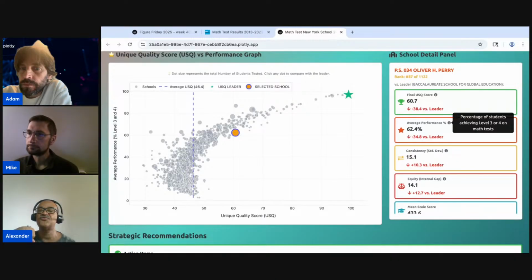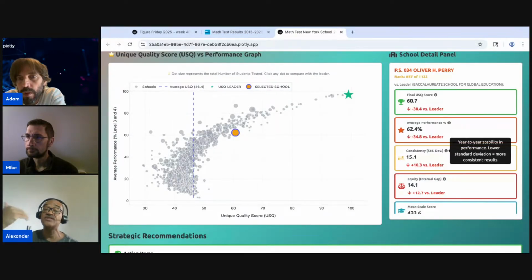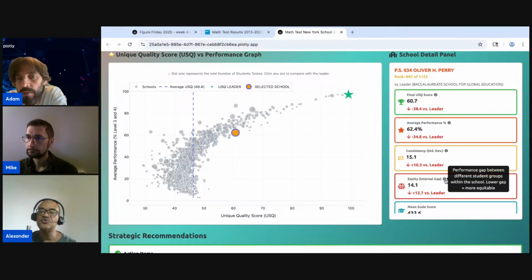The average performance is the share of students achieving level 3 on the math test. Consistency is year-to-year stability in performance; lower standard deviation means more consistent results. Equity is the performance gap between different student groups within the school; lower gap means more equitable.